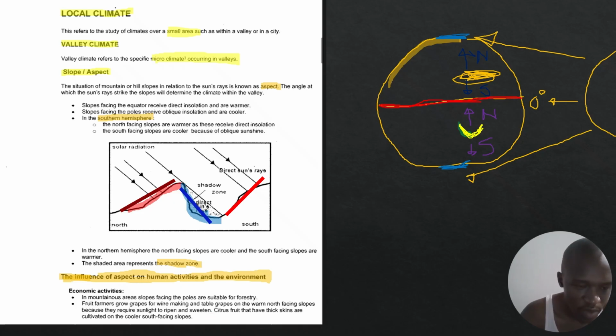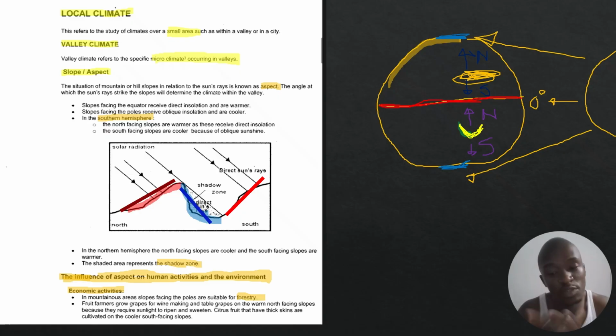When we speak economic, we think about money, right? This is how aspect will affect economic activities. In mountainous areas, slopes facing the poles are going to be suitable for forestry. Now, let me explain, okay? Now, obviously, normally we say that warm air is moist, it rises, cools, and condenses to form clouds and therefore more rainfall, right? And normally we keep telling you that warm air has more moisture, right?